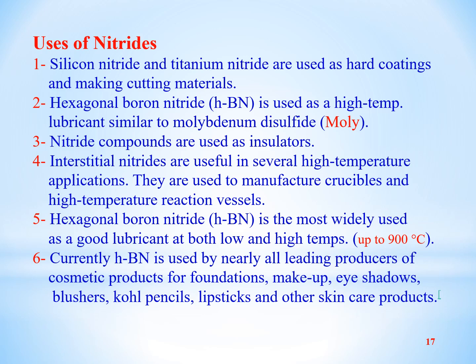As we studied in the case of interstitial hydrides, they are stable up to a very high temperature. Therefore, they can be used for the manufacture of crucibles and high temperature vessels.